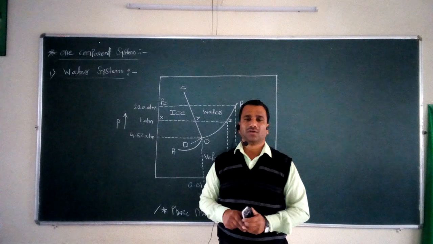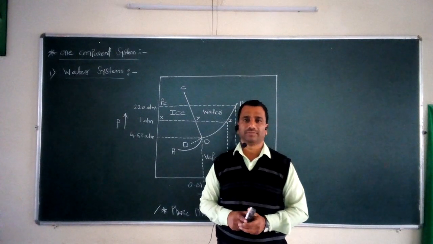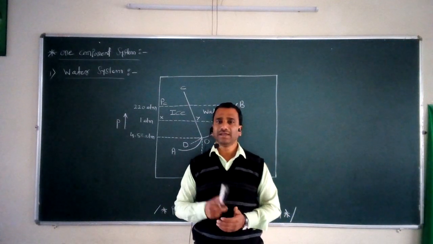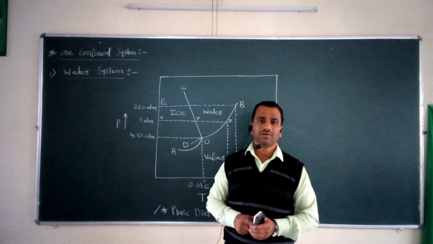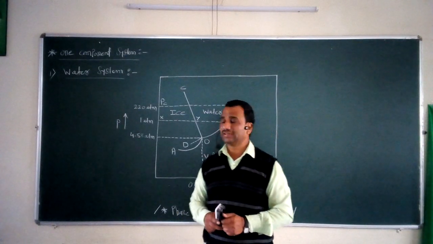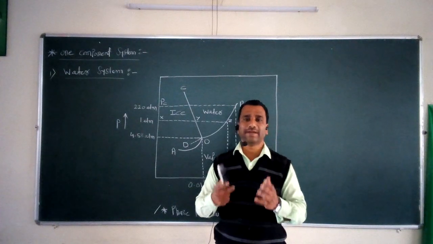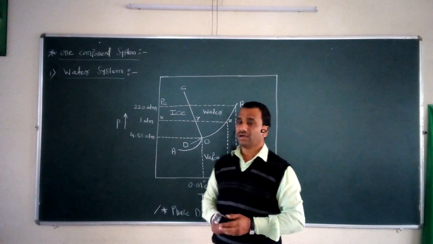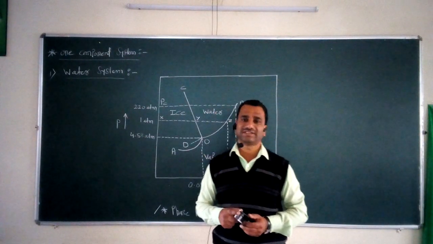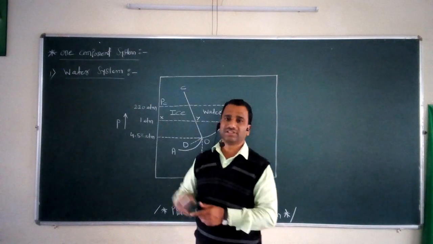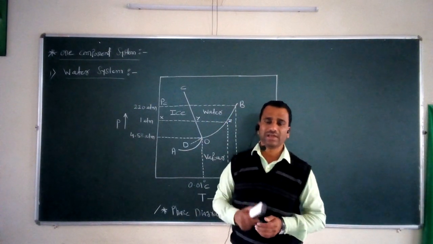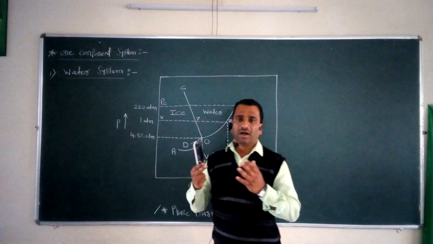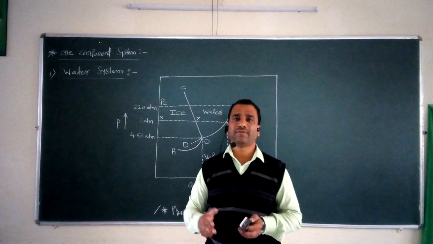In the last lecture, we studied one important point from the chapter that is called the phase diagram, or it may be called the equilibrium diagram. Now, after studying the phase diagram, in the current lecture we have to see the application of this particular phase diagram. So for this purpose, we start our discussion regarding the phase diagram in terms of one component system, and among these one component systems we are going to study in the current lecture the water system. How can this water system be studied with the help of the phase diagram?